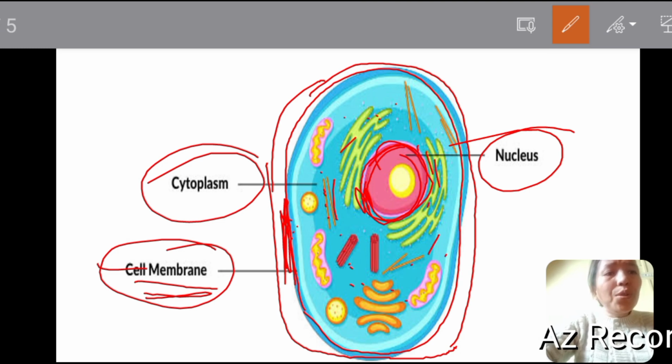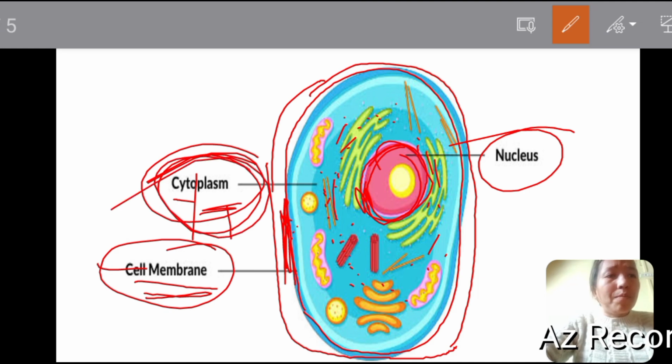This fluid is known as cytoplasm. Cytoplasm is made of two words: cyto means cell, and plasm means liquid. The liquid present inside a cell is known as cytoplasm, and all life activities, all reactions, take place inside this cytoplasm.